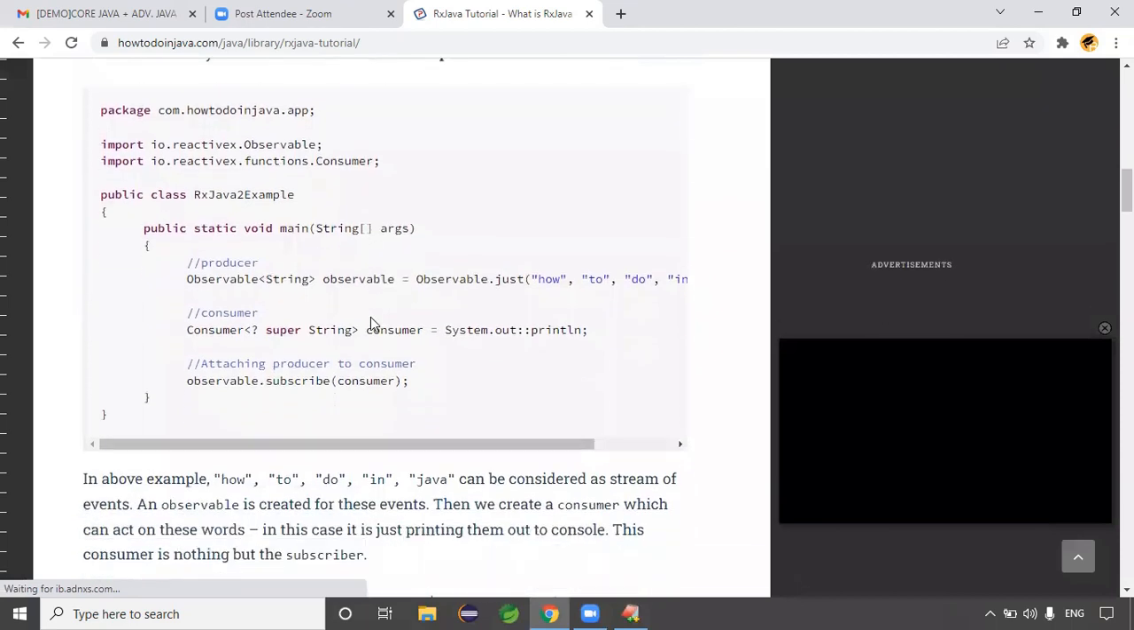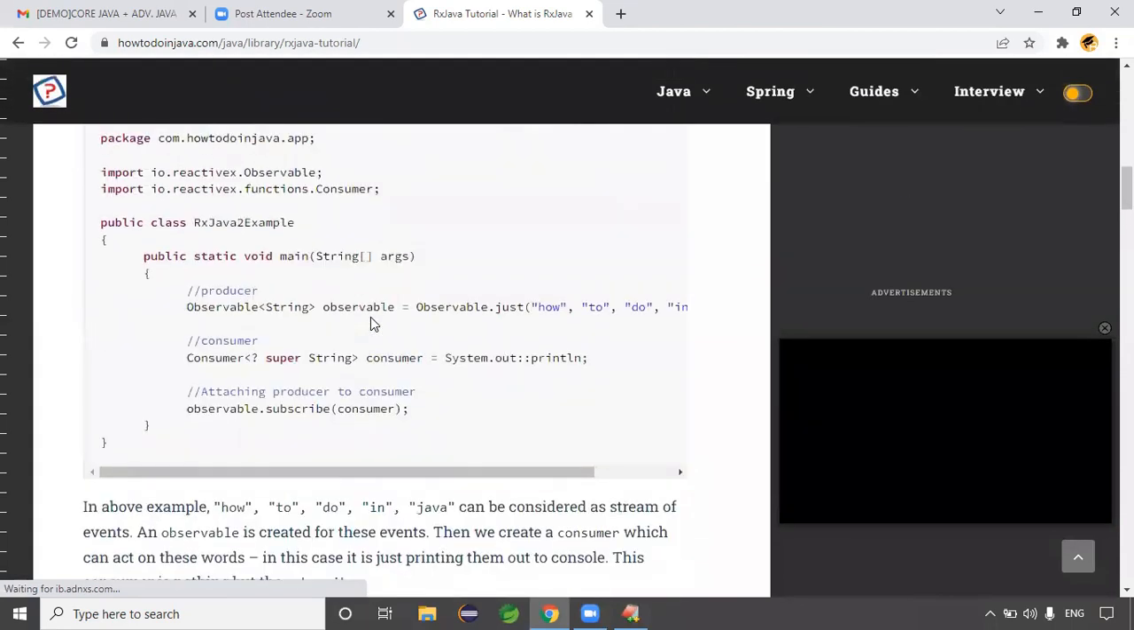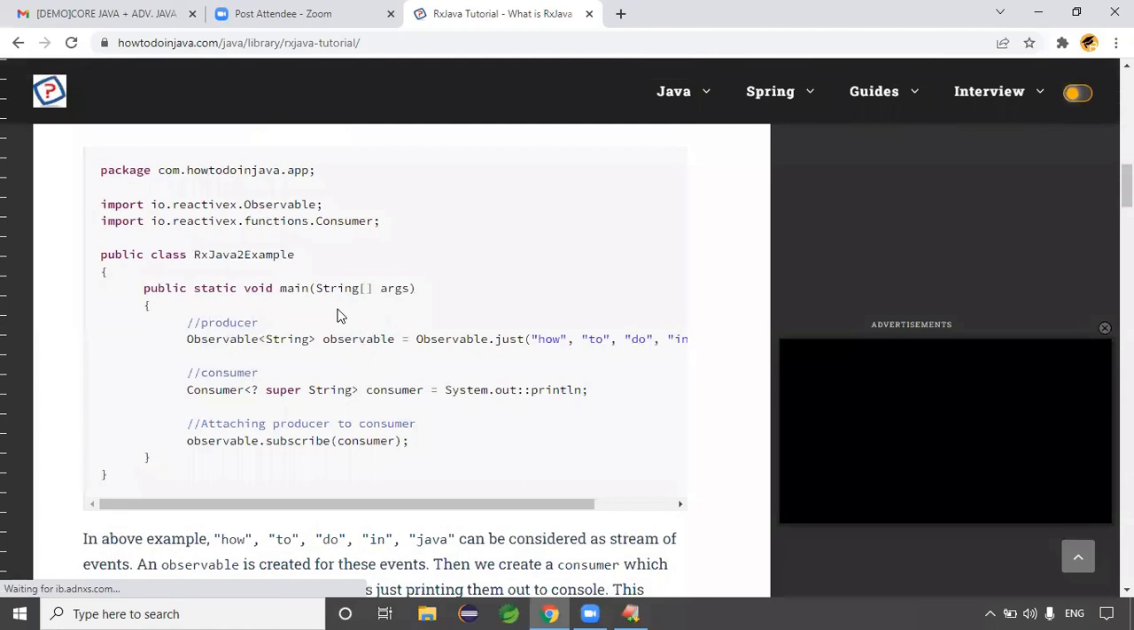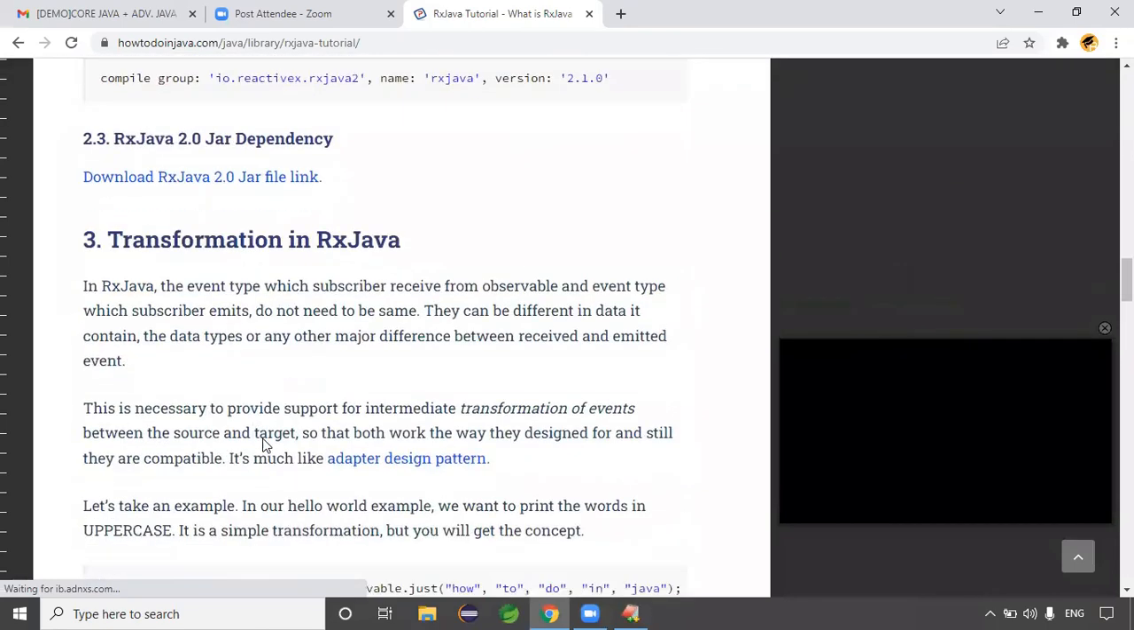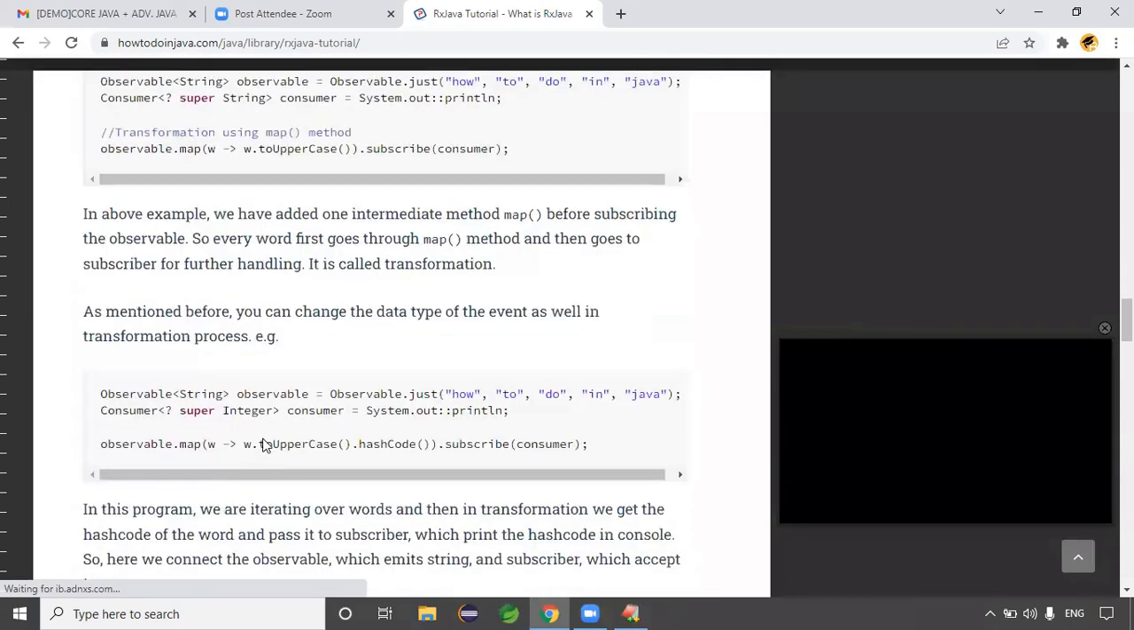This is like reactive programming. So Java supports reactive programming. So string array, just observable is there, consumer is there. Observable dot subscriber, something like that. Okay. So when you have the question, you can try to check this thing once.